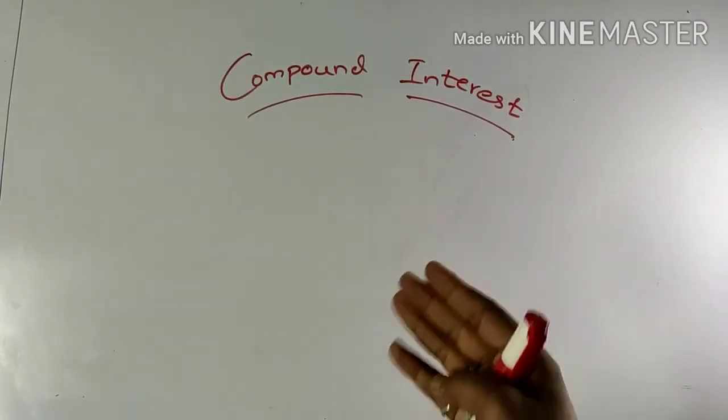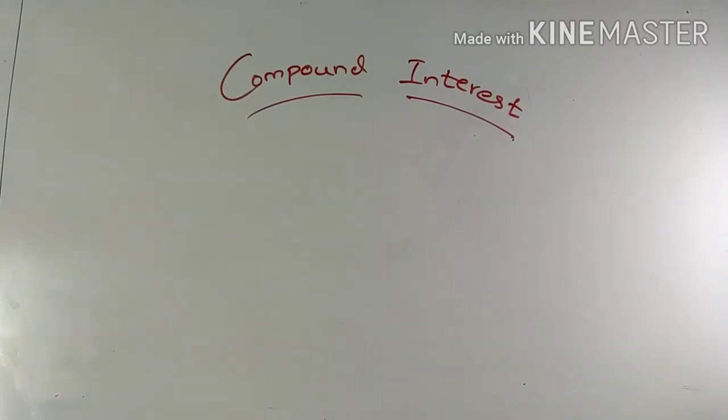Since it was only for 2 years or 3 years or 4 years, the method seems to be very much tedious when the tenure of the whole interest will be more than that. Hence, we will have to find a simple solution to this.